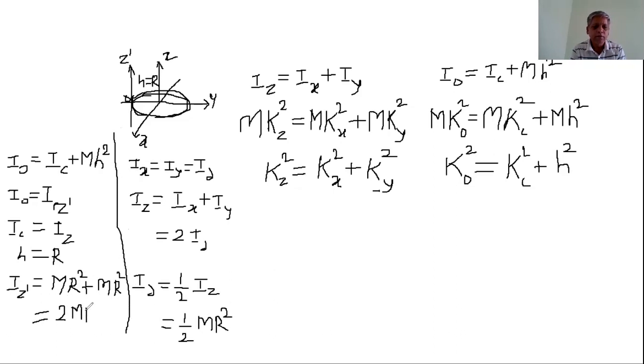Also, one question will be asked: obtain the expression for the moment of inertia of the same ring about the axis passing through the rim point but parallel to the plane, that is parallel to a diameter, that is about this axis. This axis is considered x'. Now the x' axis and x axis are both parallel to each other.